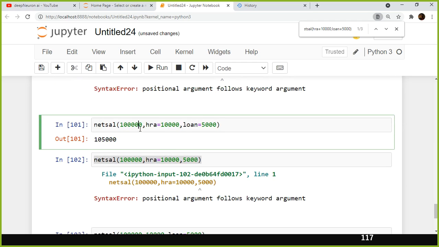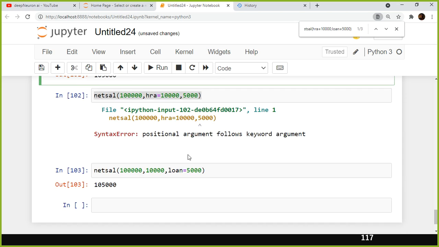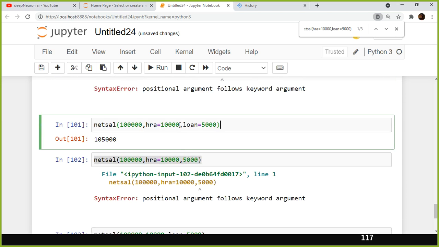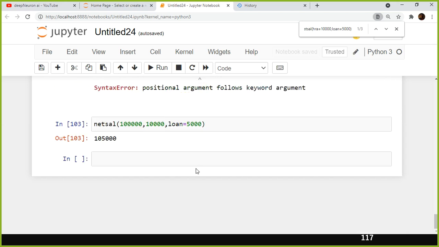Either you can have the first argument as a positional value, but once you define the keyword, the rest of them should be keywords. In between you cannot have a keyword. So here I have a keyword and here a positional value, right? So it will not accept, it will throw an error. But what you can do is, you define all the positional argument values first and then keyword, that is possible.